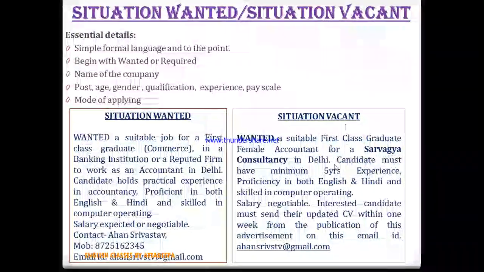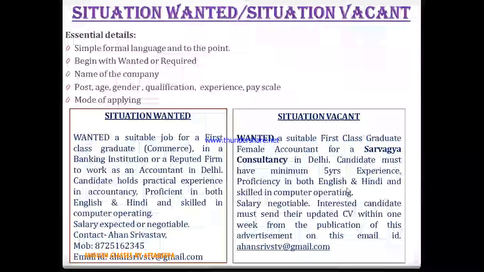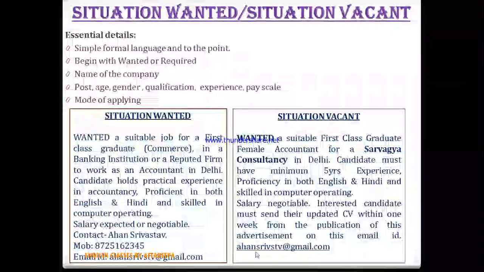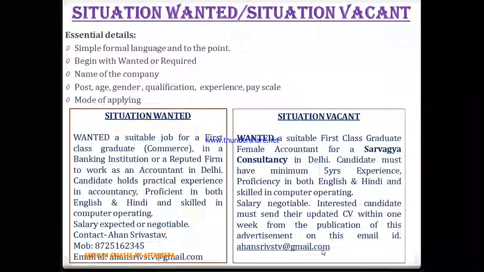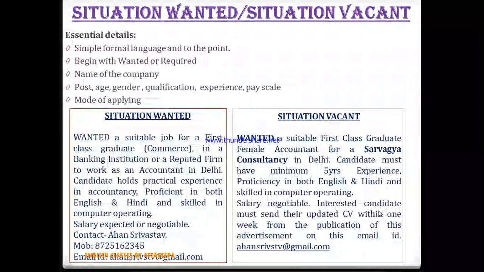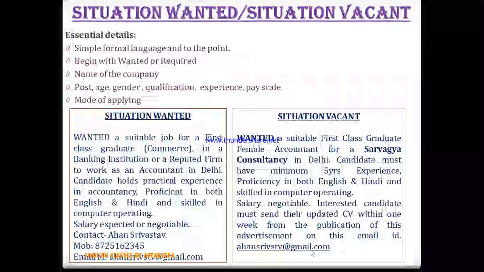And here in situation vacant, when the organization is wanting applications from eligible candidates, they provide their contact details, and they also address through which medium they want people to apply. You have 2-3 options. One, you can get the CV on the HR's mail ID or office mail ID.